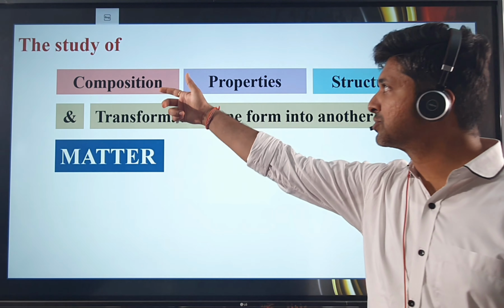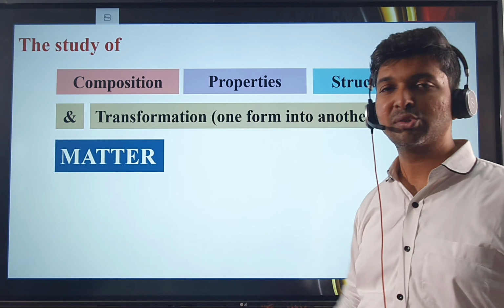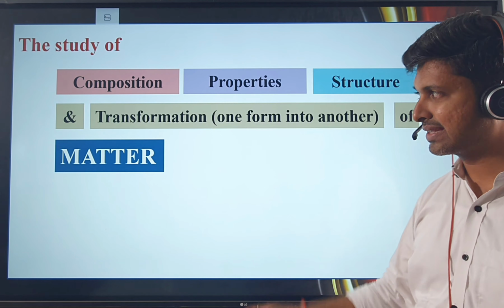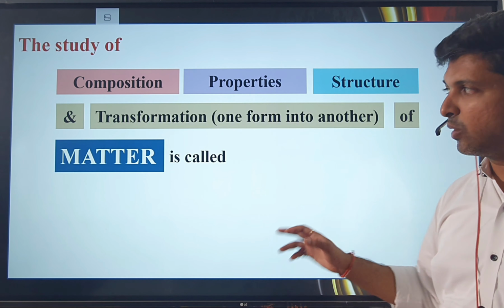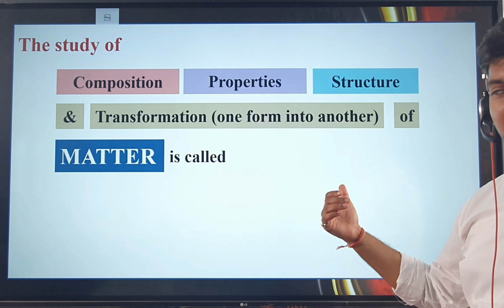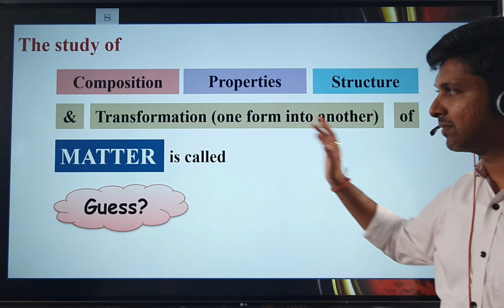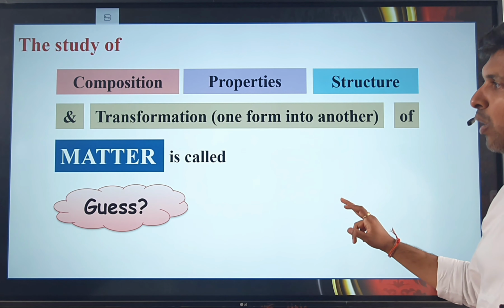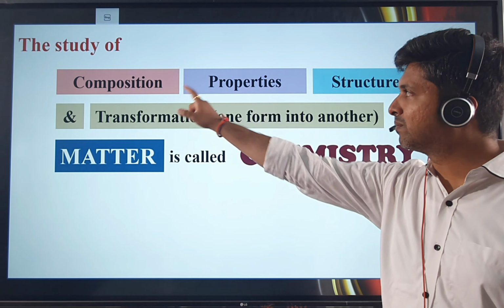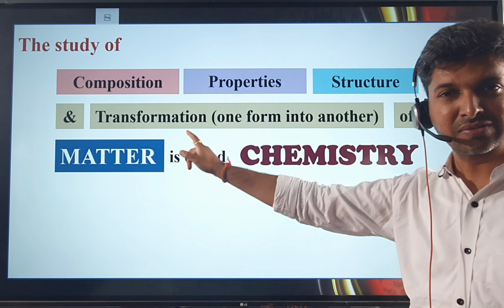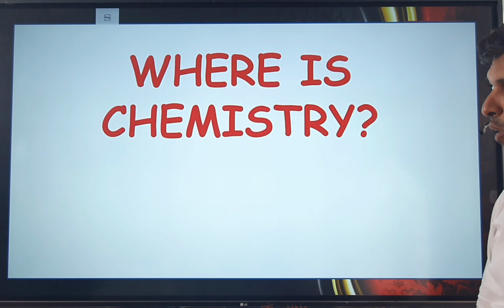and the composition, properties, and structure, and then after that transformation of matter from one form to the other, like CaCO3 after heating is forming CaO and CO2. So CO2 is a gas. So what is happening, that transformation of matter from one form to the other, all this is called as what? Chemistry. That is the study of composition, properties, structure, transformations. All this will come under chemistry. So this is about what is chemistry.